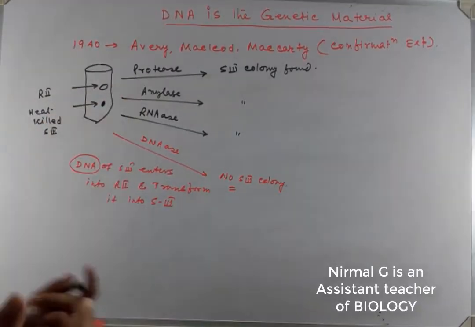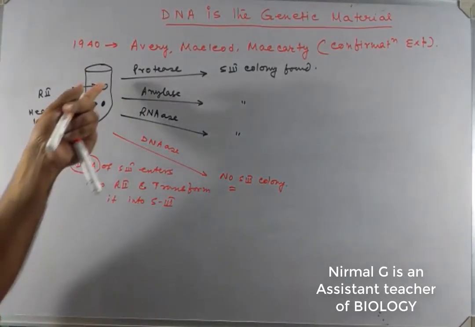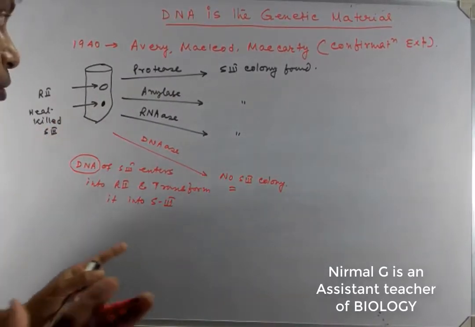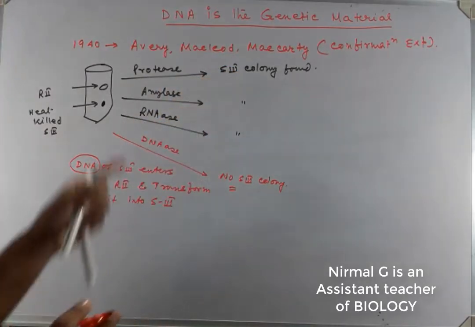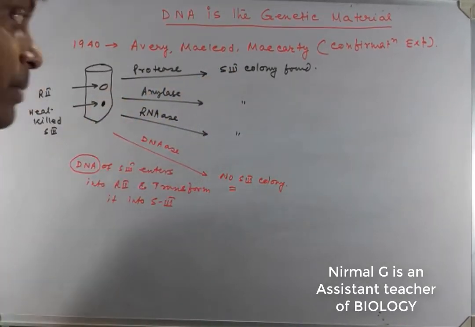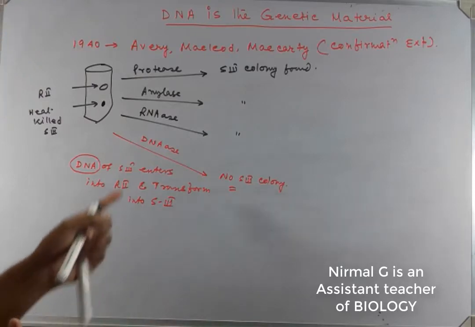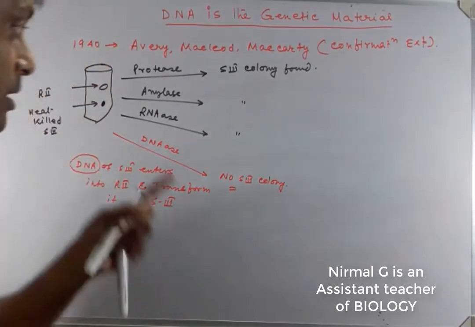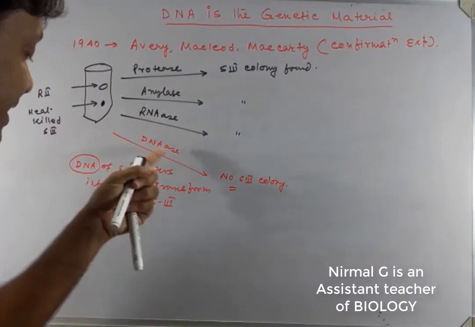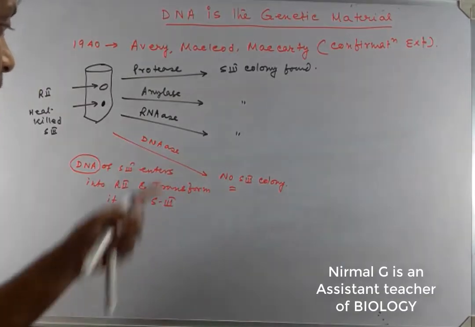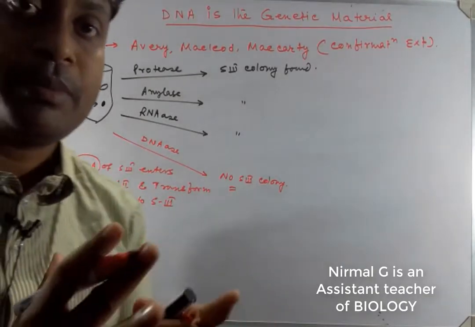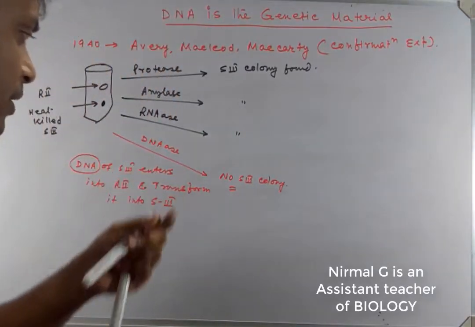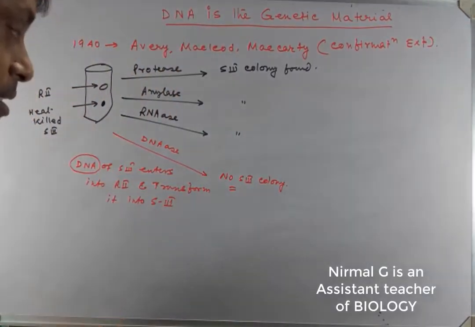When we added protease, the protein will break, but the DNA remains intact, so the S3 colony can be found. When we give the amylase, carbohydrate will break, but DNA remains intact, so the S3 colony can be found. RNase breaks RNA, and DNA remains intact. But when we add the DNase, the DNA breaks down and is damaged, so the DNA of the S3 bacteria cannot transform the R2 bacteria into the S3 colony.